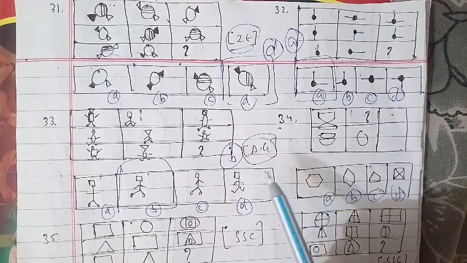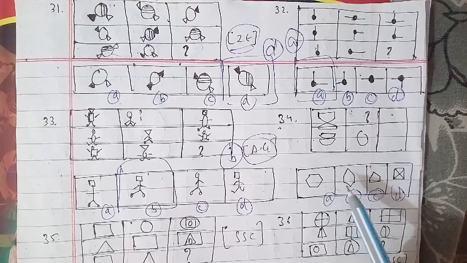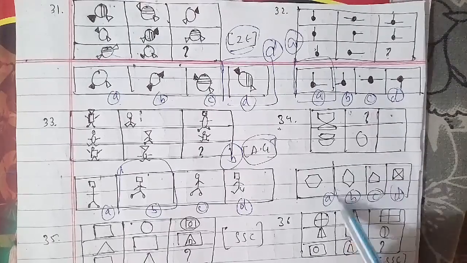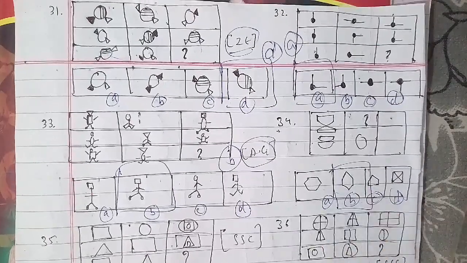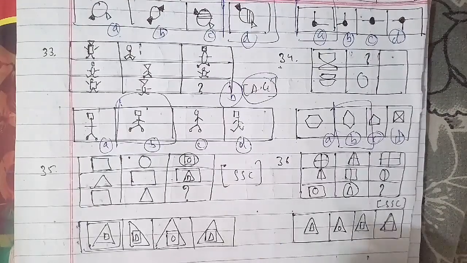Now we're going ahead with another question, and these are the last two questions that we have to deal with in terms of figure matrix, which is the ninth topic of non-verbal reasoning. 35th question: we have a squared circle, and then we have options A, B, C and D. This has been asked in your SSC examination paper, and that is also an important paper with respect to competition.